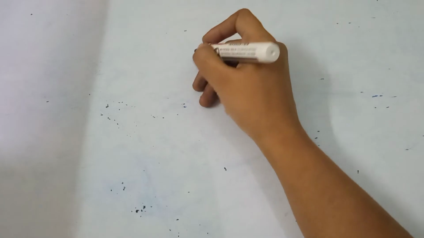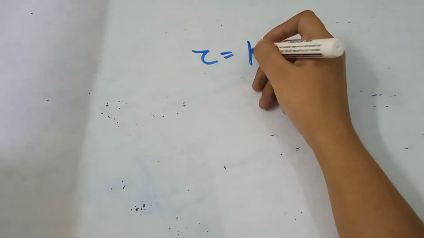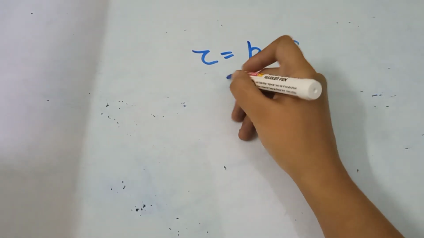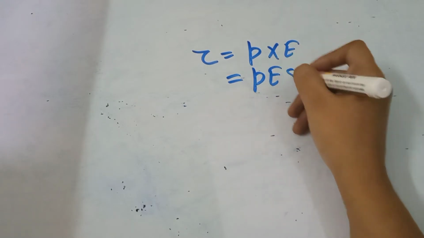In 27th question, an electric dipole of dipole moment 4 multiplied by 10 to the power minus 5 coulomb meter kept in a uniform electric field of 10 to the power 3 Newton per coulomb experiences a torque of 2 multiplied by 10 to the power minus 8 Newton meter. The angle which the dipole makes with the electric field? We know the torque formula, tau is equal to P cross E is equal to PE sine theta.